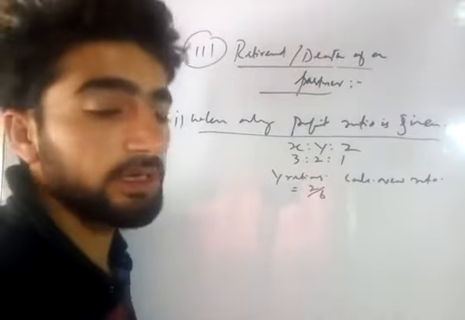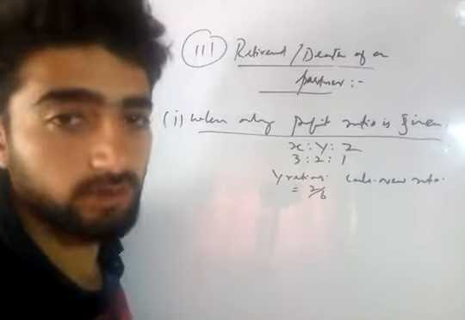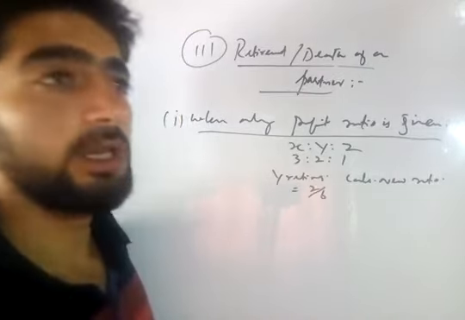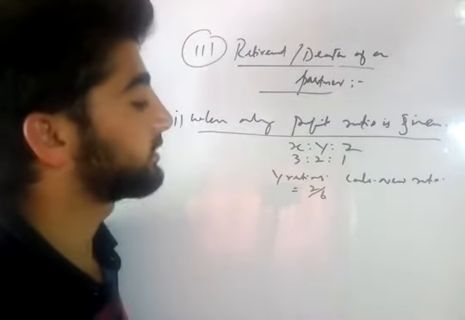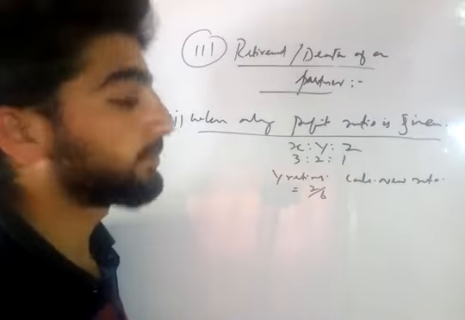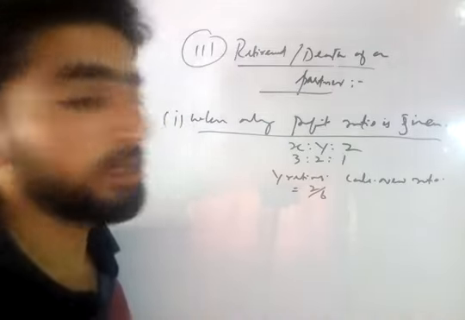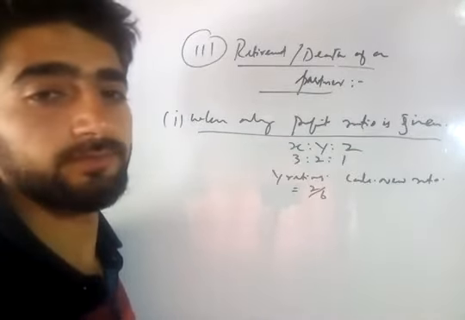I will repeat it: the share left behind by the partner who retires or dies is distributed between the remaining partners in the old ratio.